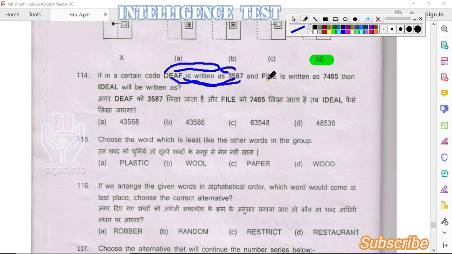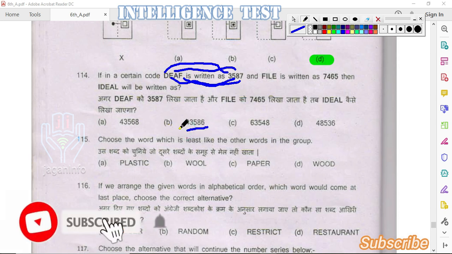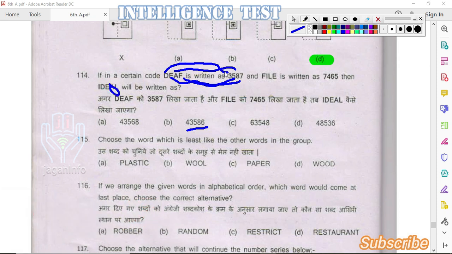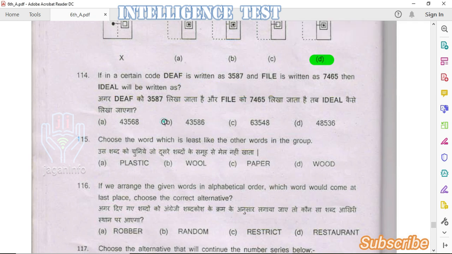In a similar way, I is 4, L is 6 and E is 5. So IDLE is coded as 43586. Here we can see that A is coded as 8, so we check the options. We have 8 only in option B. So the answer is option B.